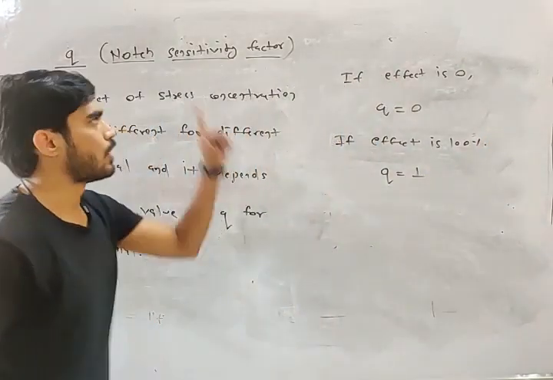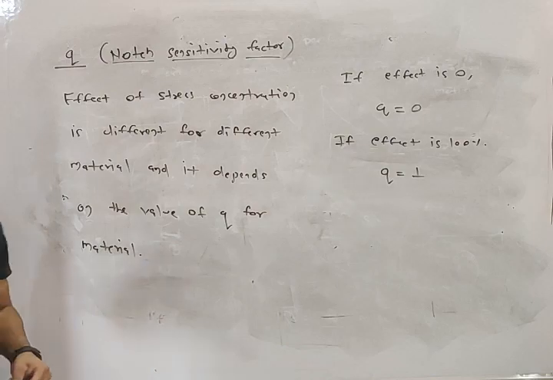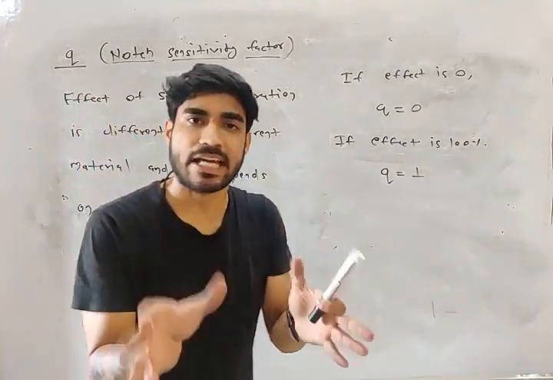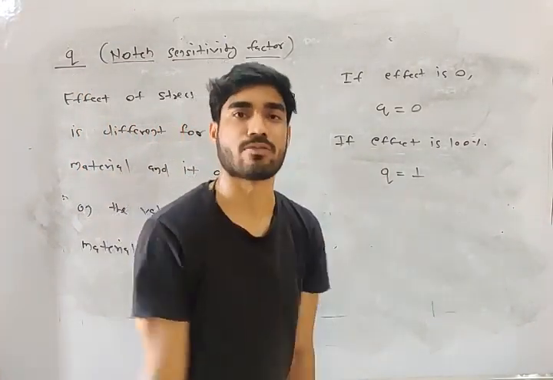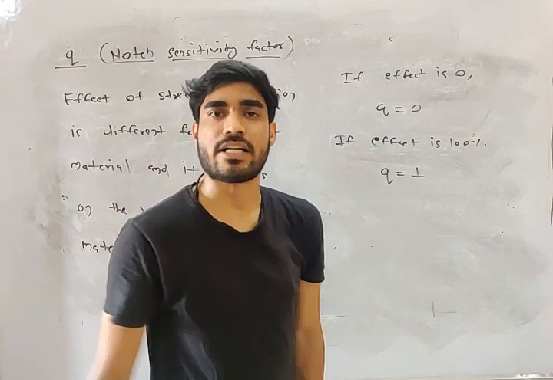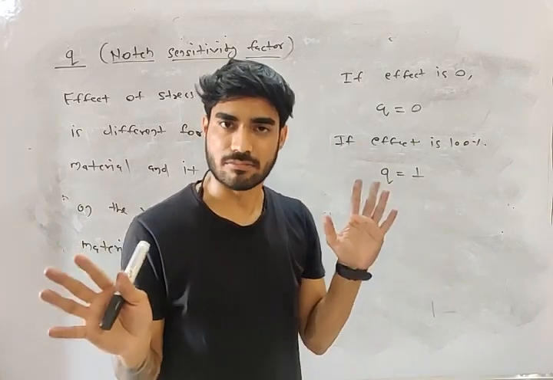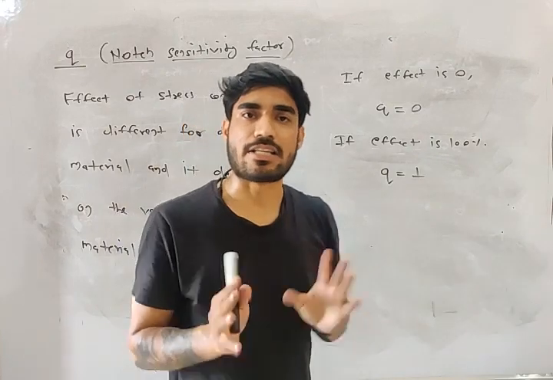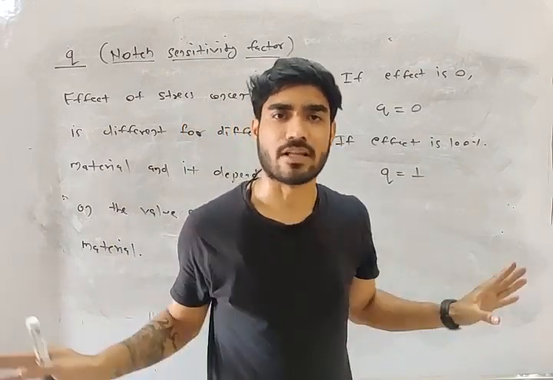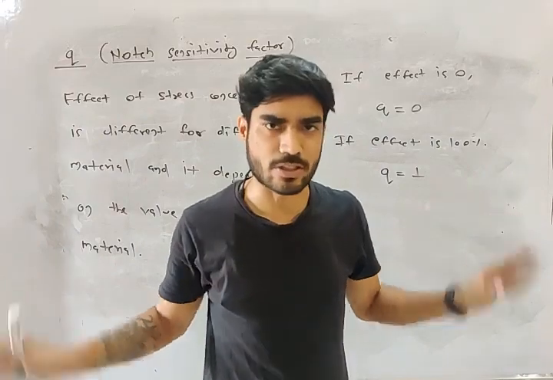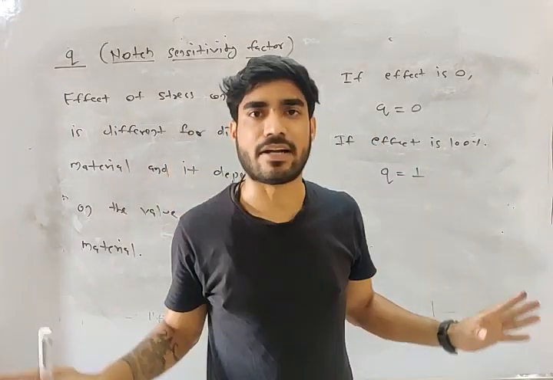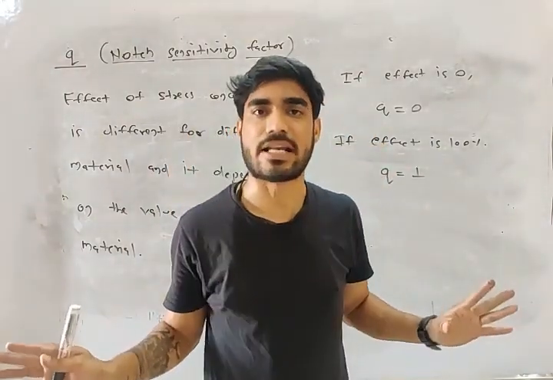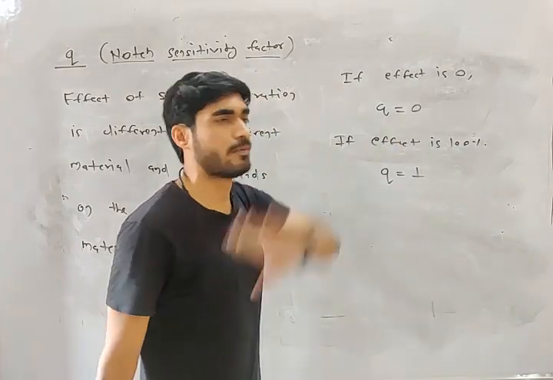So what is notch sensitivity factor, my friend? How effective is stress concentration for this material? If the stress concentration effect is 100%, then Q will be equal to 1. But if there is no effect of stress concentration, if the material does not get affected by it, then Q will be equal to 0.